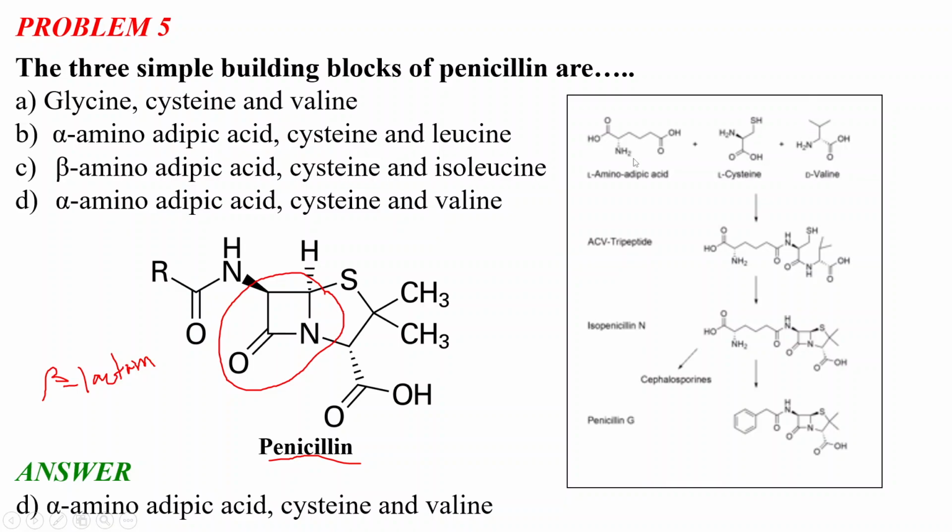allyl group here, and there is an L-alpha-aminoadipic acid present. Adipic acid is a dicarboxylic acid, and in one alpha position there is an amino group, so it is called alpha-aminoadipic acid. So I think it is clear what the three simple building blocks of penicillin are. We will discuss this again later when we discuss the isopenicillin N enzymes. So I will quickly move toward our next problem.